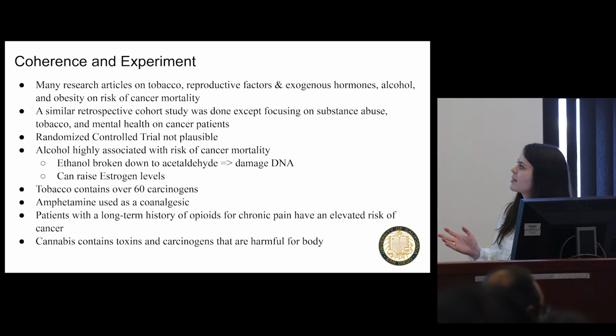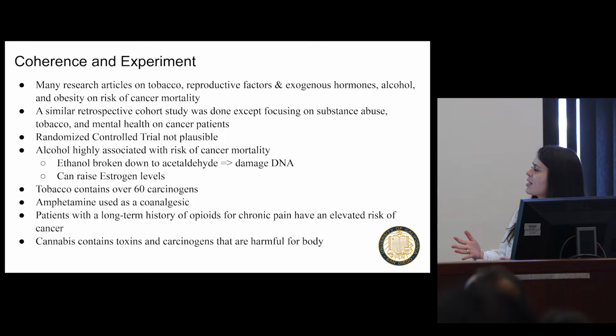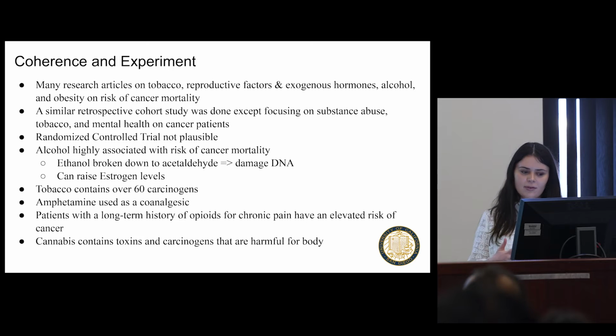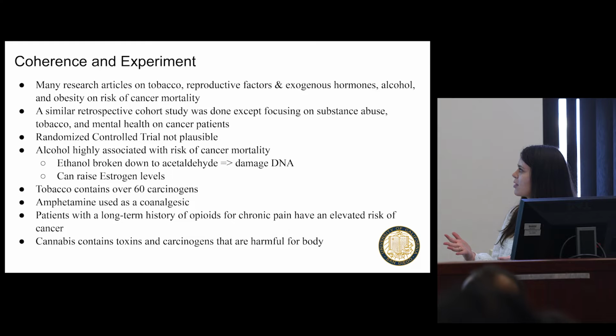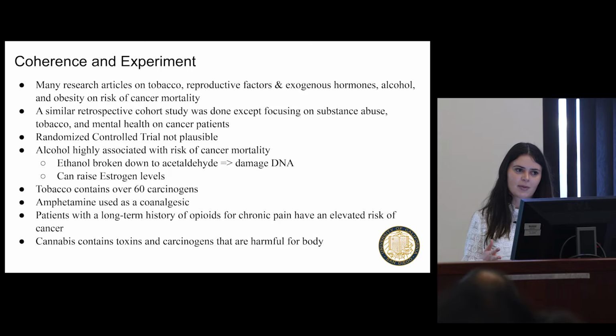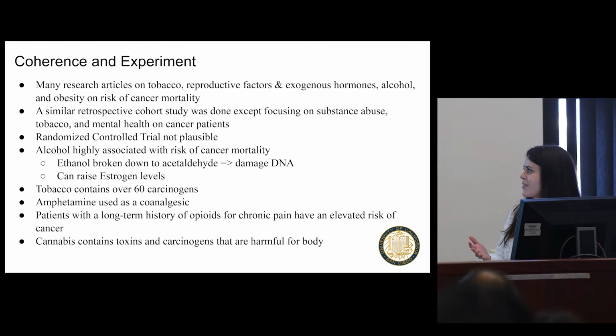So, coherence and experiment. My five risk factors that I'm currently doing research on have not been published in research articles. However, the other risk factors that have been published in the literature are tobacco, reproductive factors, exogenous hormones, alcohol, and obesity. A similar retrospective study was done, except it focused on substance abuse, tobacco, and mental health in cancer patients. A randomized controlled trial would not be plausible for this type of study because it's unethical to assign these risk factors randomly to patients.